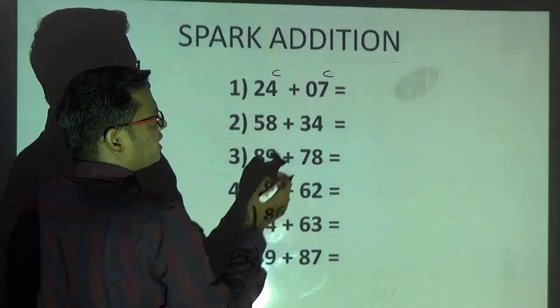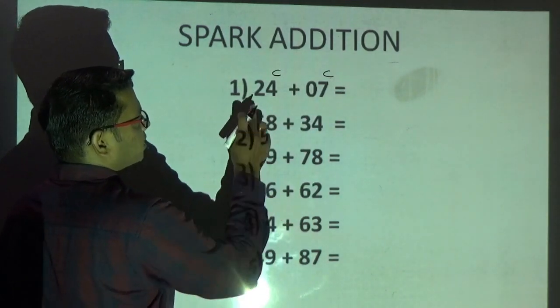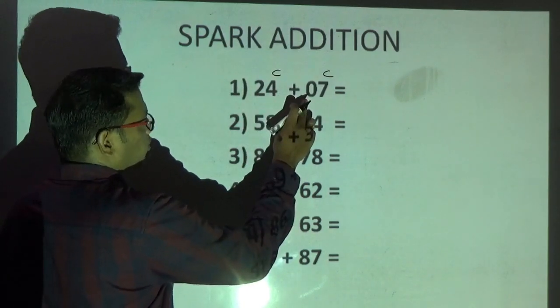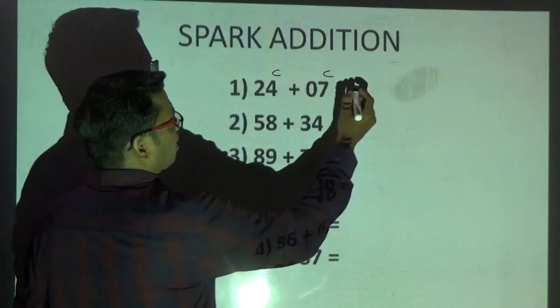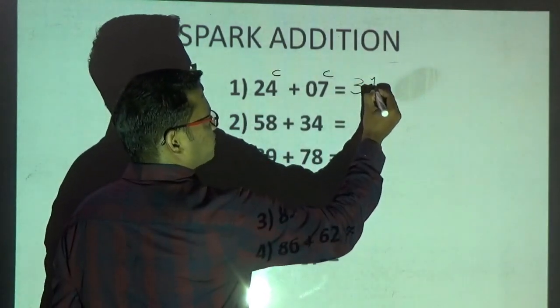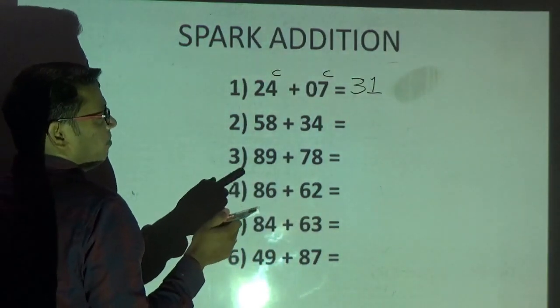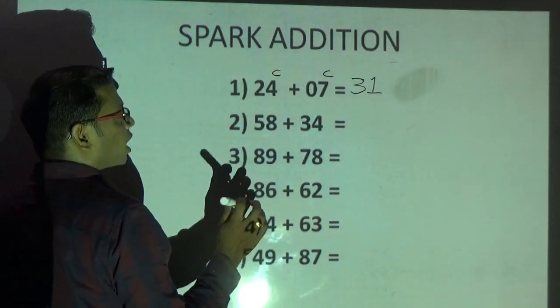Whenever my right side digits generate a carry, I have to increase this number. 2 plus 0 is what? 2. But since it is generating the carry, I will write 3 directly. And 7 plus 4 is 11. The end digit is 1. Therefore, my answer is 31. I am solving this problem just through observation.